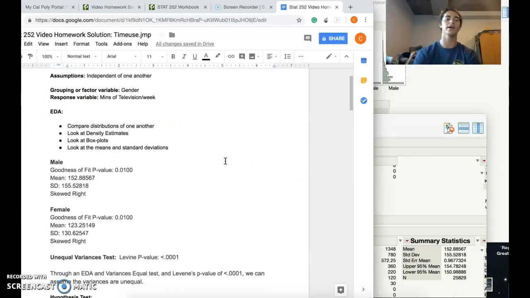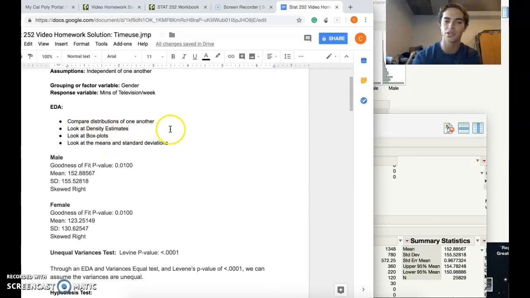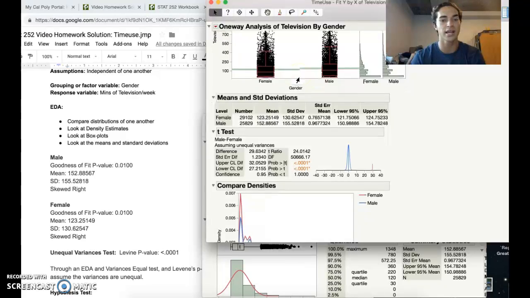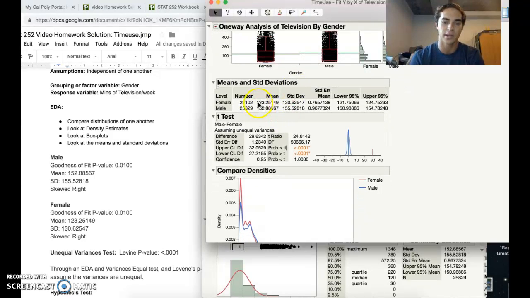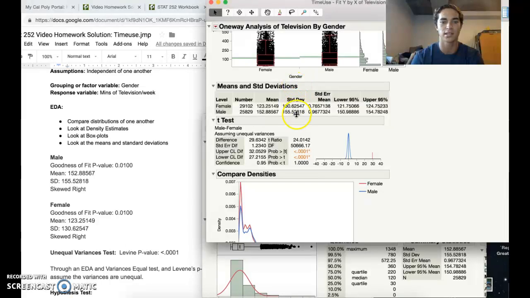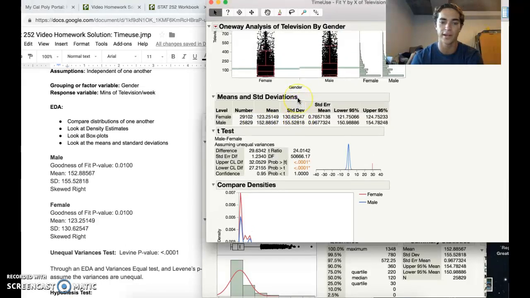So we're going to do an EDA that's just looking at comparing the distributions to one another, looking at density estimates, looking at the box plots, looking at the mean and standard deviation. You can do that by just going on our Fit Y by X. As we can infer here, female 123, male 152. You can look at the means and the standard deviations. You can look, they're quite different actually.